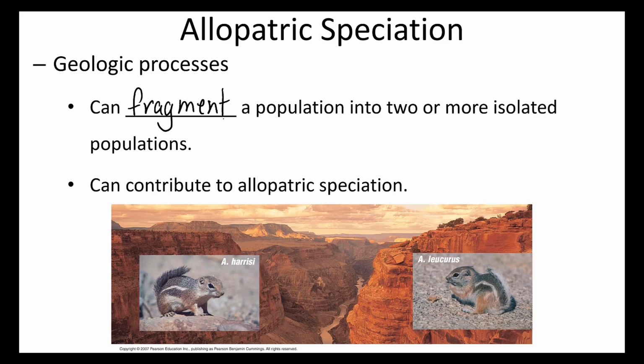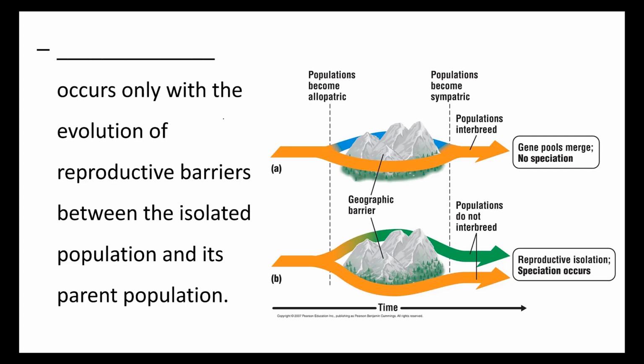So at this point now, if you were to collect ground squirrels on one side of the Grand Canyon and drop them off on the other side, they would not be able to reproduce with the ground squirrels on that other side. They are now technically different species because of their separation. Geographic separation does not always result in speciation, only if there's the formation of a reproductive barrier. So speciation occurs only with the evolution of reproductive barriers between the isolated population and its parent population.